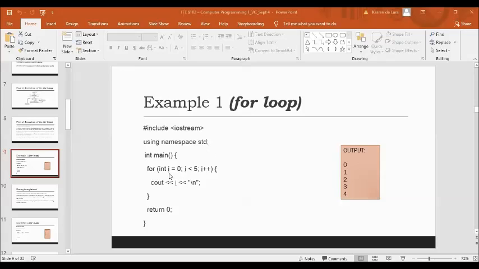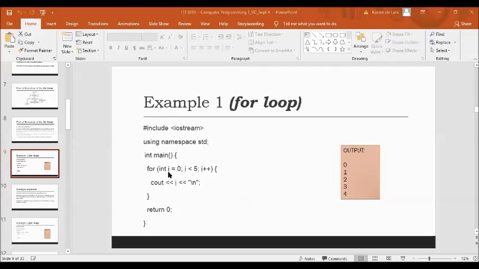Next, i is equal to 3. Is 3 less than 5? It is true, then i is increased to a value of 4 because you add 1 to the value. Next iteration, i is equal to 4. Is 4 less than 5? It's true. So 4 is printed and i is increased to 5.